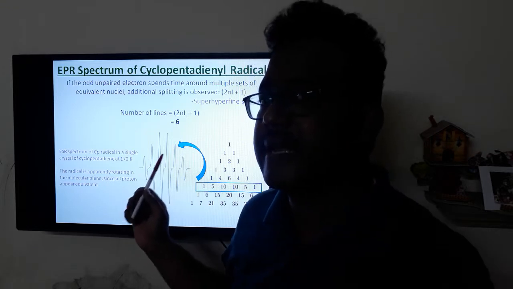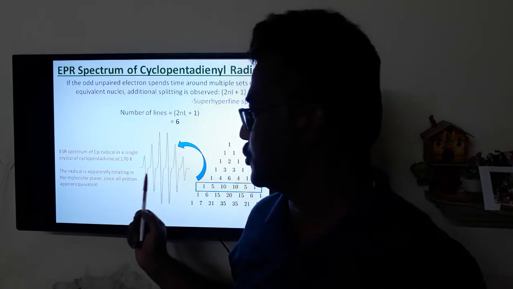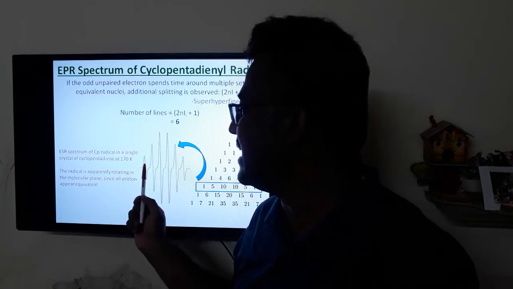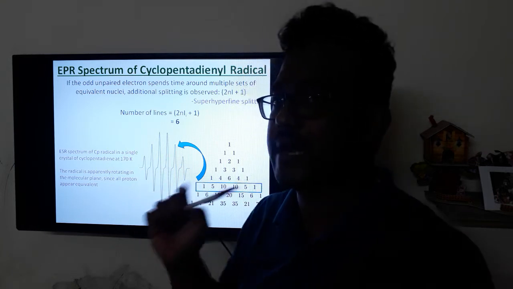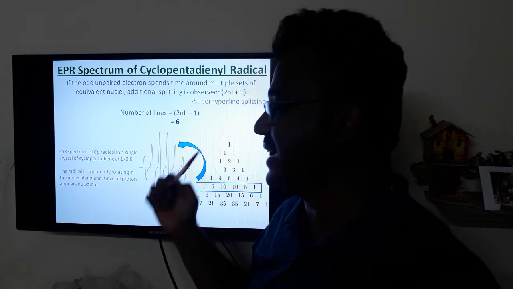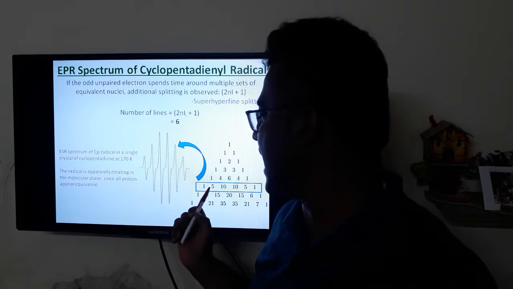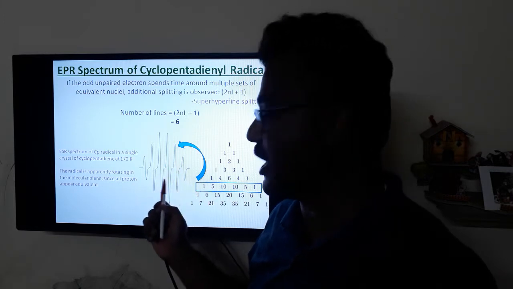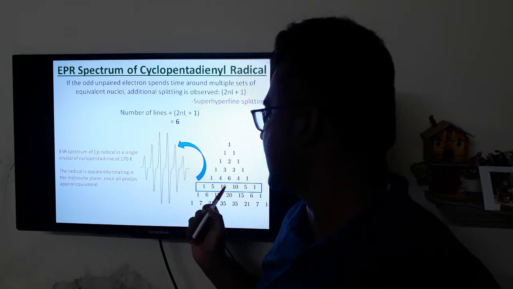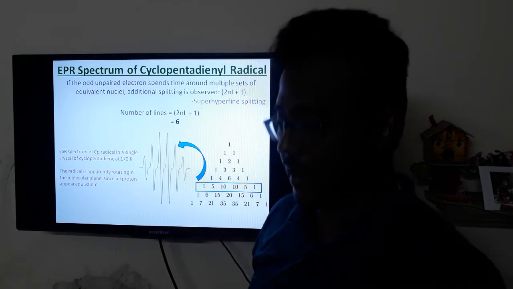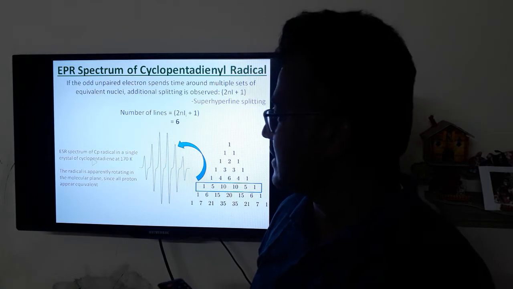The experimentally obtained EPR spectrum shows 6 equally spaced peaks. It has only one A value, with intensities that can be deduced by Pascal's triangle. So it has the intensity of 1:5:10:10:5:1.